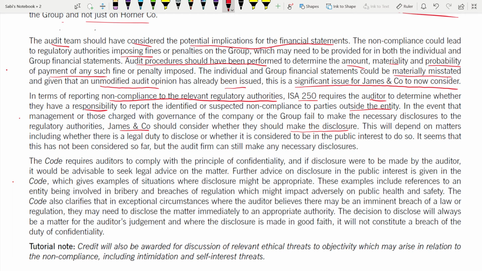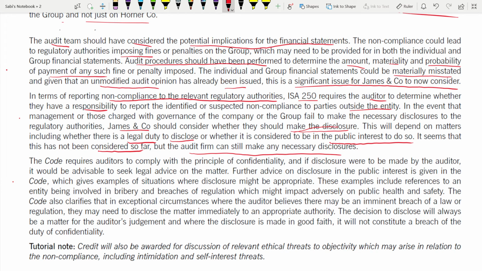So how can you consider whether you have to make a disclosure? This depends on lots of factors, including whether you have a legal duty, whether by the law you are required to disclose this or not, or whether it is considered to be in the public interest to do so. If it is in the public interest, you have to disclose. If it's your legal duty, you have to disclose. It seems that it was not considered so far whether they actually have to make the disclosure or not. But the audit firm can still make the necessary disclosure.